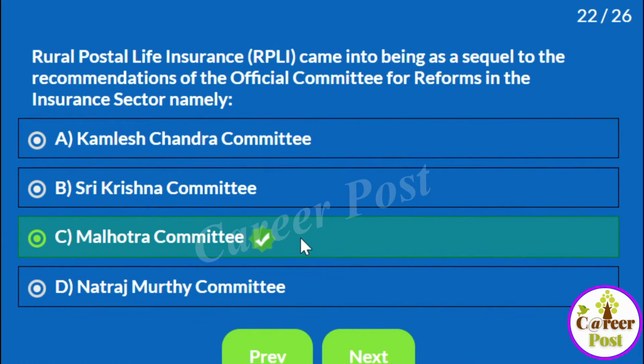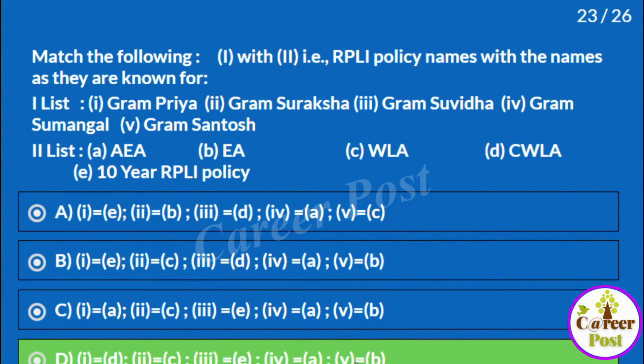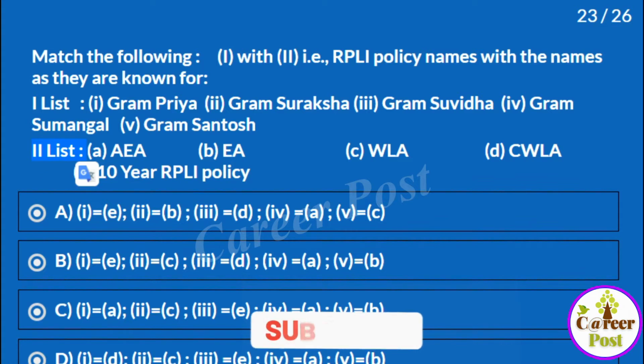Based on the recommendations of the Malhotra Committee, Rural Postal Life Insurance was set up by the Department of Posts in 1995. Match the following, list 1 to list 2. You have to match RPLI policy names with the names they are known for.